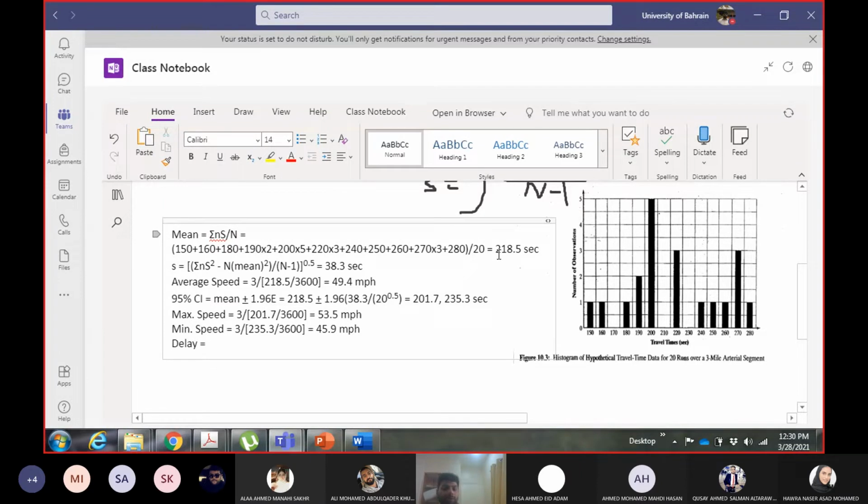How do I calculate the delay? If you have the running time and you have the travel time, then delay equals to what? What should I do with these values? Yes? Anyone?